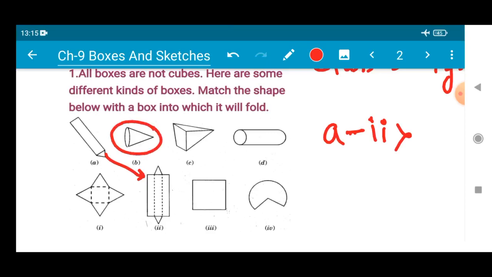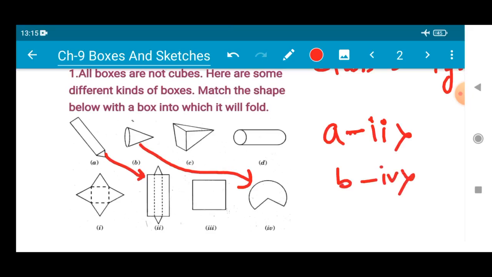Number B is a cone here. When it is your friend's birthday, or when it is your own birthday, your parents will bring some cone-shaped figure to put above your head, right? So if you try to open it, this will get matched with 4. Just have a look. B will get matched with 4. I hope you have made a cone many a time. When you make it, you first have to make a cutout of this. If you fold it, you will make a cone.